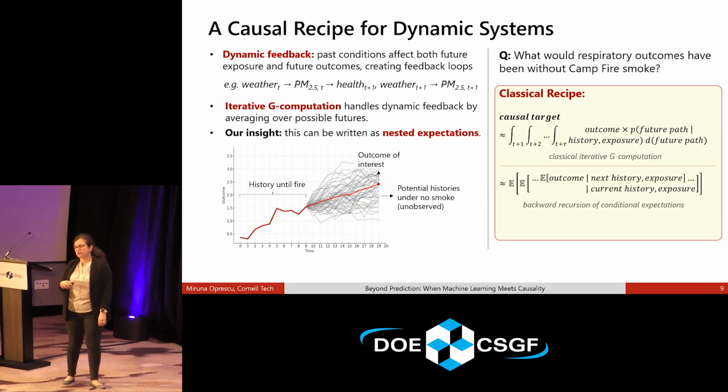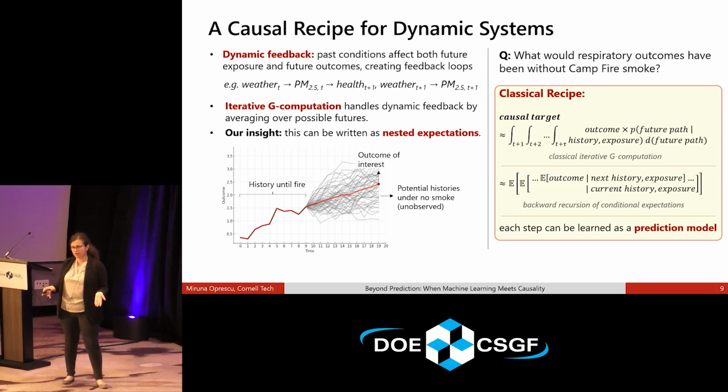So our insight here was that this actually instead can be written as a set of nested conditional expectations, which are much easier to estimate because I don't have to learn a whole conditional distribution. All I have to learn is the mean. That's the conditional expectation, right? And most importantly, expectations is something that we can turn into a predictive model.